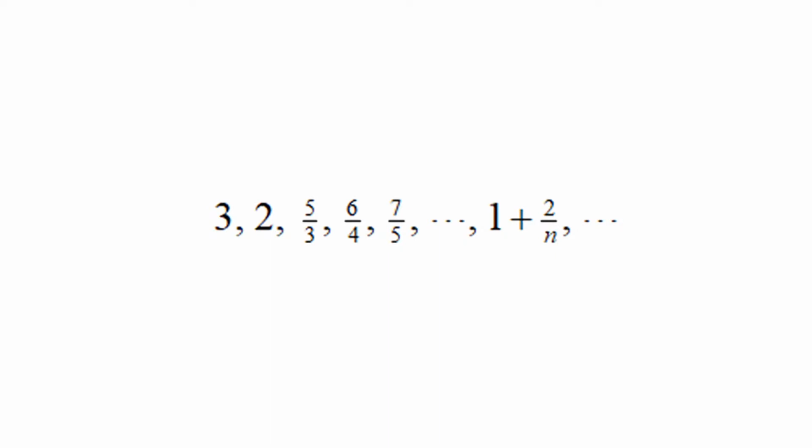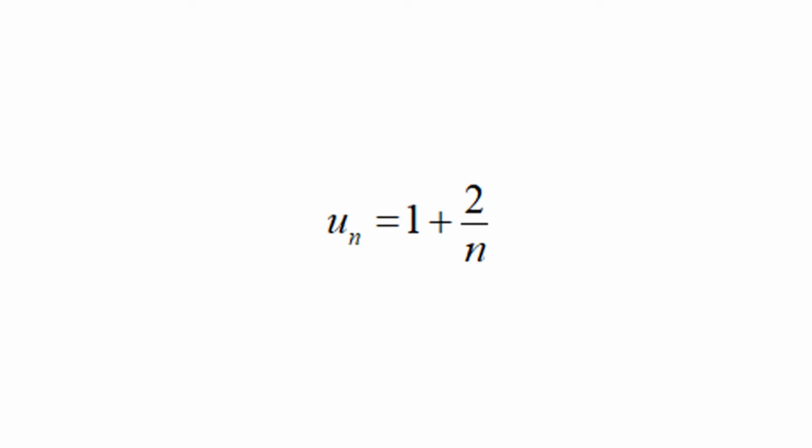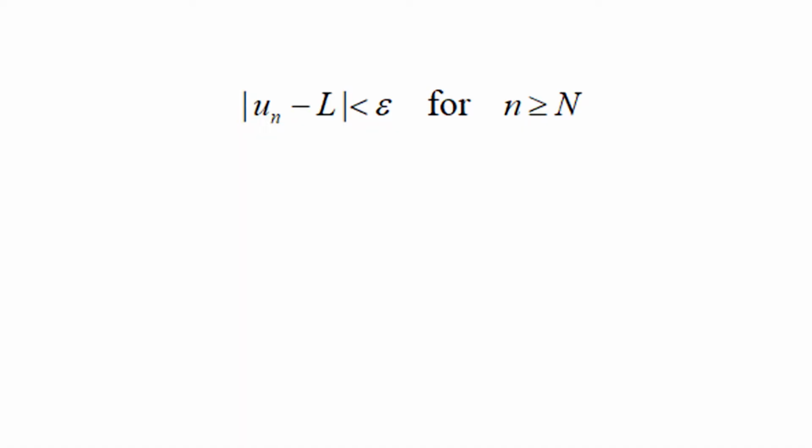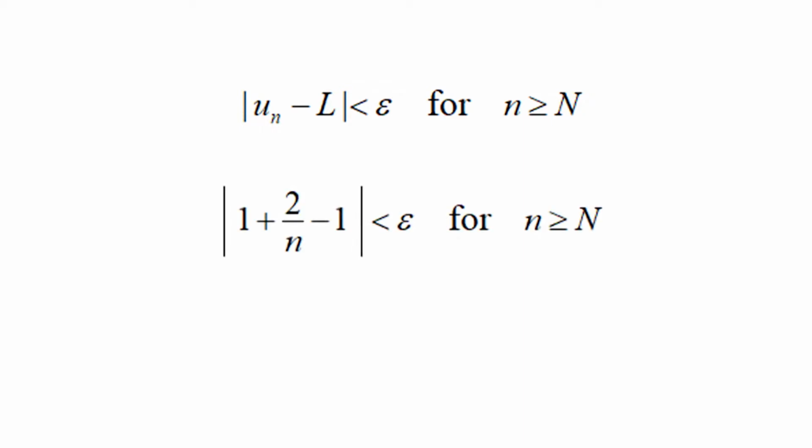Now, we show that the sequence 3, 2, 5 upon 3, 6 upon 4, 7 upon 5, etc., 1 plus 2 upon n, etc., is convergent and has a limit L equal to 1. The nth term of the sequence is u_n equal to 1 plus 2 upon n and L equal to 1. Let epsilon greater than 0 be given. We must show that there exists a positive integer N such that absolute value of u_n minus L less than epsilon for n greater than or equal to N. That is, such that absolute value of 1 plus 2 upon n minus 1 less than epsilon for n greater than or equal to N.